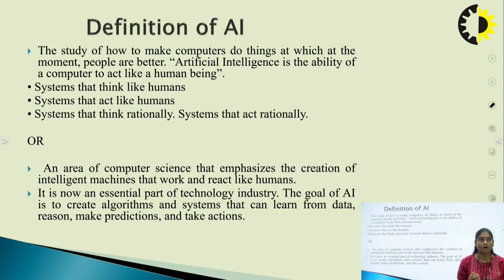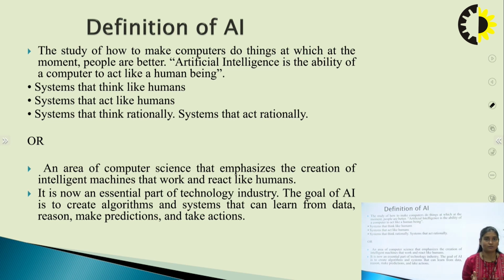The study of how to make computers do things at which, at the moment, people are better. So artificial intelligence is the ability of a computer to act like a human being, and the major aim of artificial intelligence is to make intelligent systems: systems which can think like humans, act like humans, think rationally and act rationally.